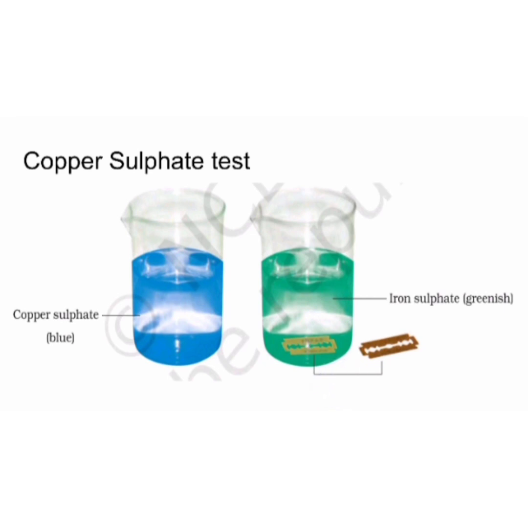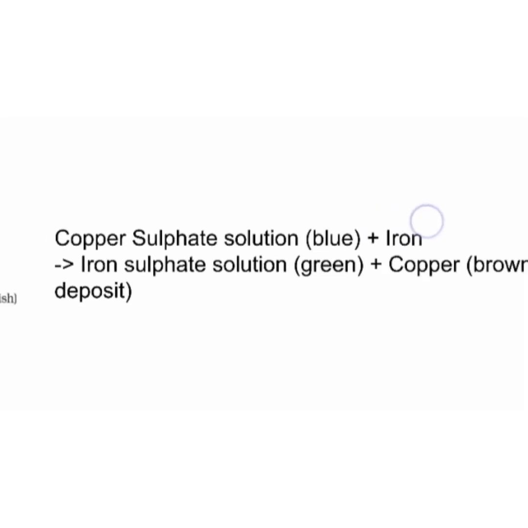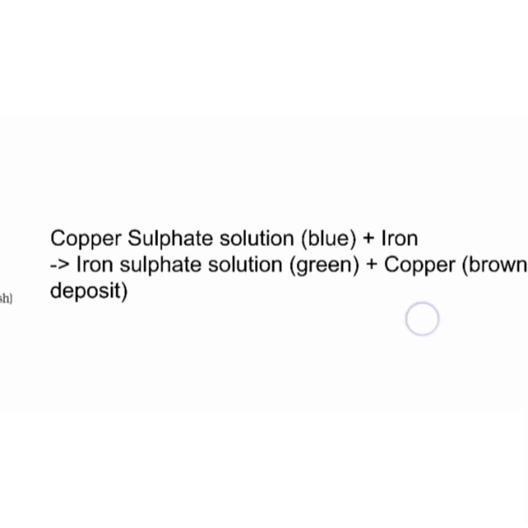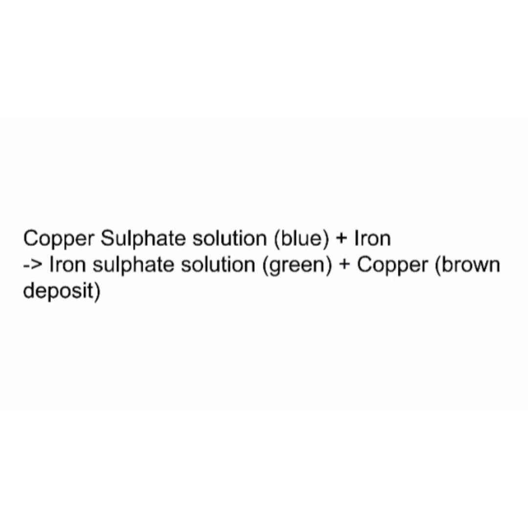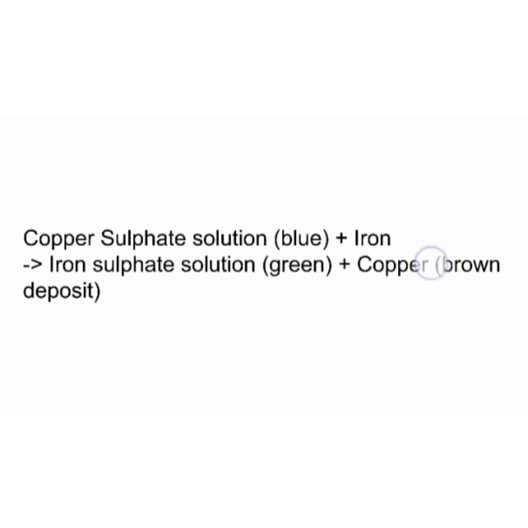Here two new substances are formed, the iron sulfate and the copper. When the copper sulfate solution is mixed with iron, it changes into iron sulfate solution and copper, right? This is the reaction that happens here. What are the new substances? The iron sulfate solution and the copper.